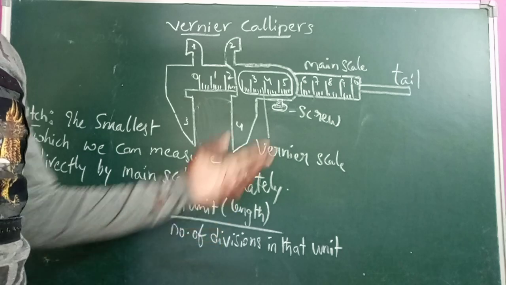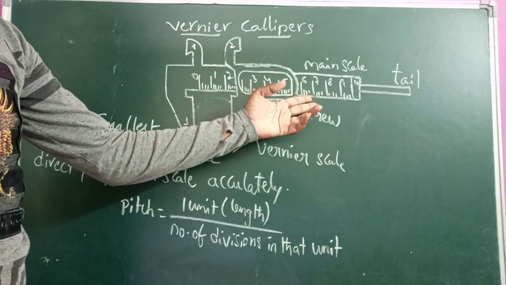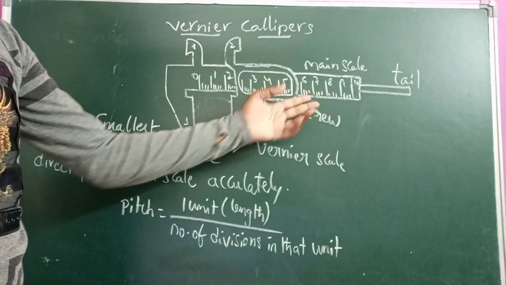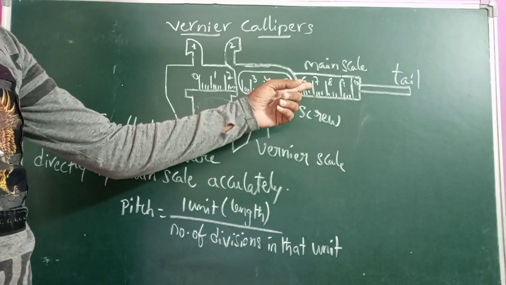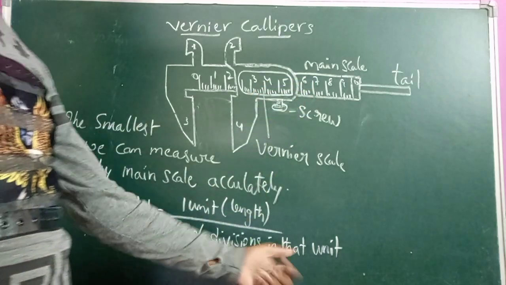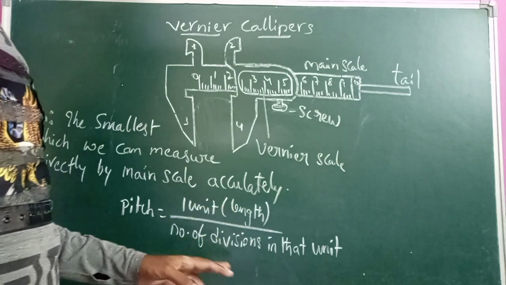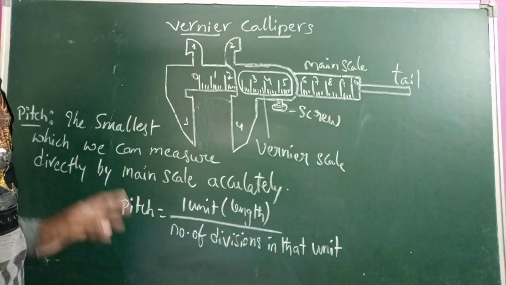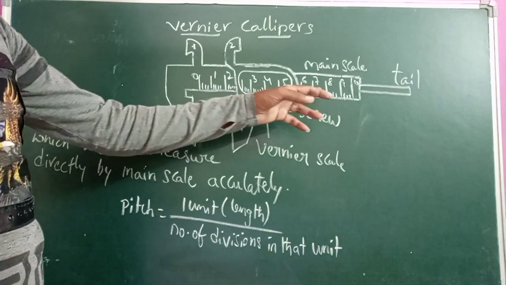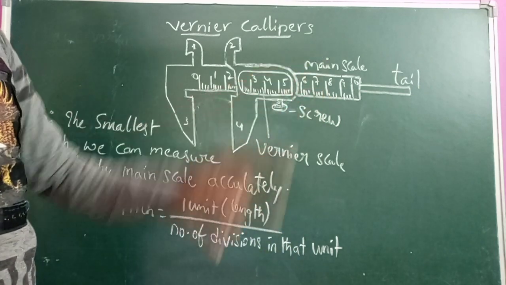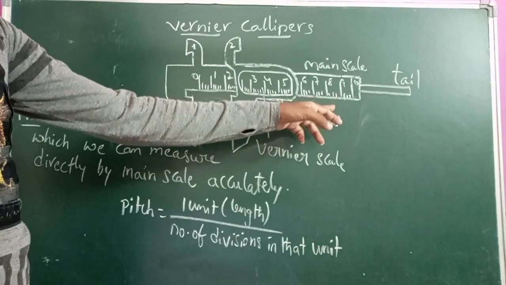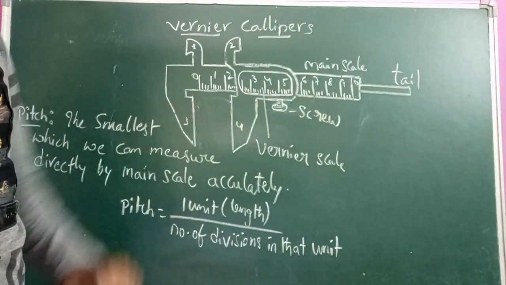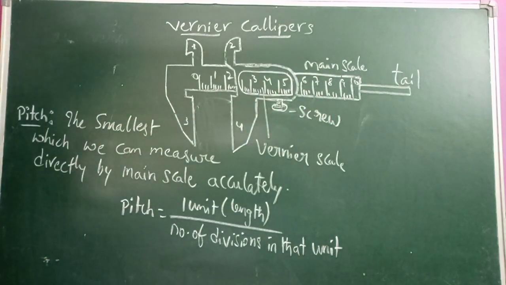If 1 unit is taken in centimeter, then 0.1 centimeter is the pitch, and 0.1 centimeter is the least value which we can measure by using a main scale. Right. Next, least count.